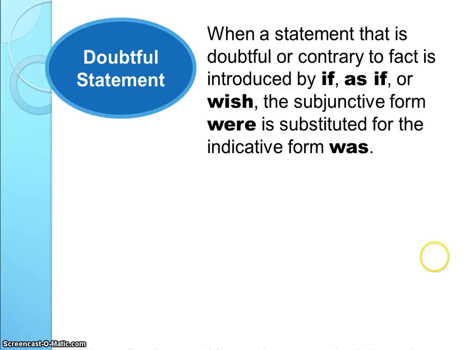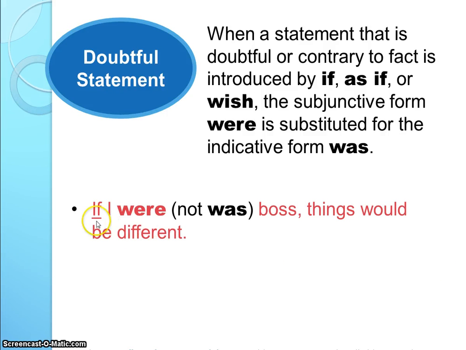What this means is sometimes when we would typically say was, if we have this word if, as if, or wish, we're going to use the subjunctive form were in place. So if I were boss, and I'm not, so it's the wishful thinking, things would be different.